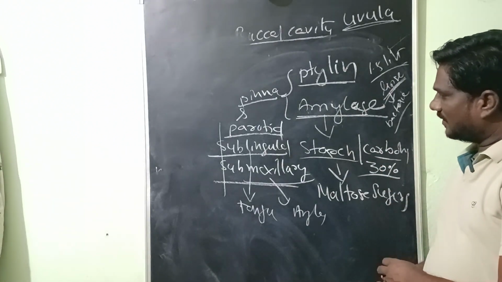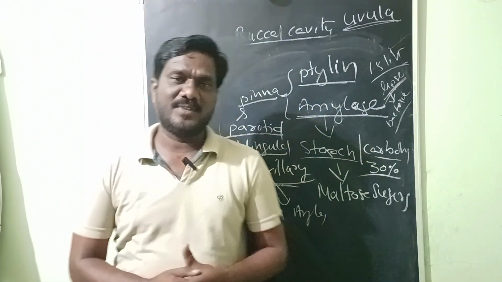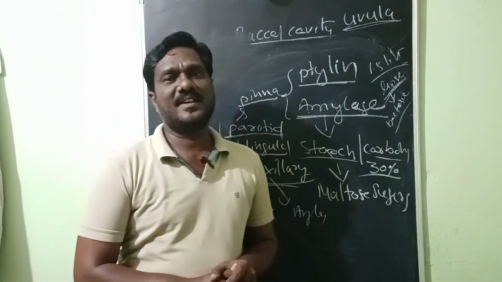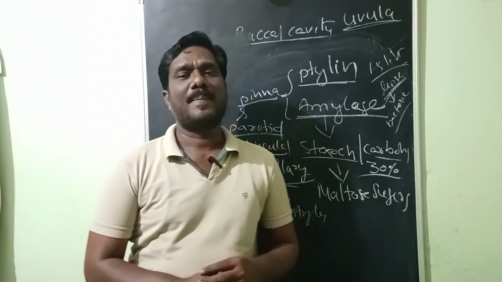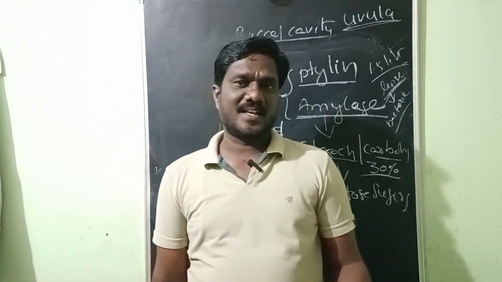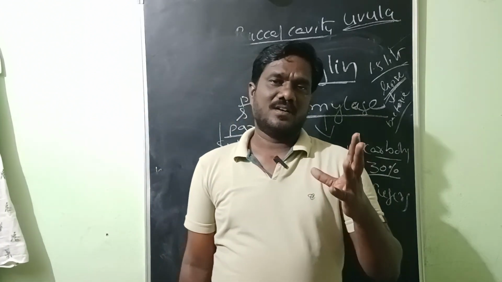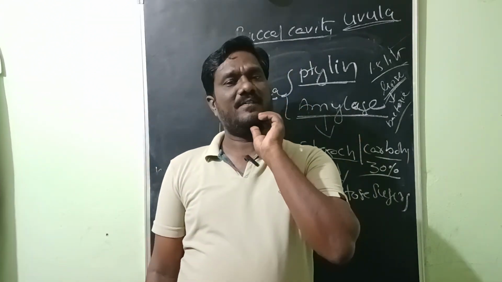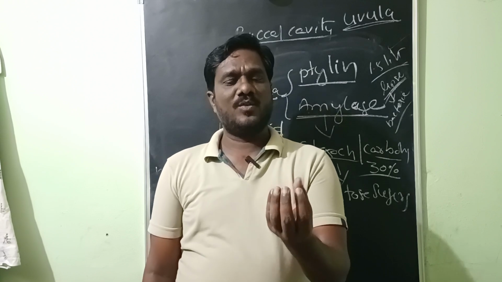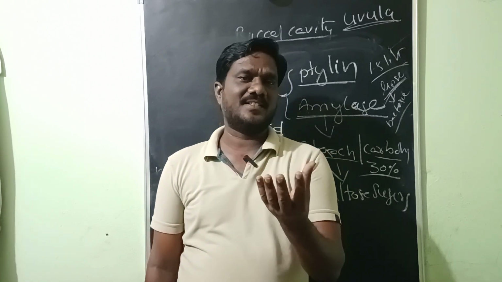So next, after that, the semi-solid food, that is a bolus, will be sent with the help of tongue into the next part of the food canal, that is the pharynx. Pharynx is the common passage for food and air. Windpipe and food pipe open with a common passage, that is the pharynx.